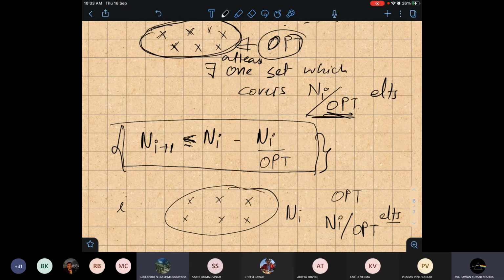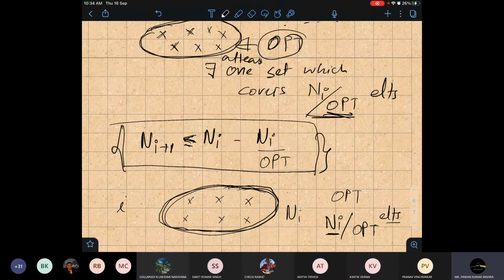For example, if 1, 2, 3, 4 are already covered and the next set is that set, it will not cover anything new. No, I am talking about ni, those elements not covered yet, and whichever sets we currently have in hand will obviously cover these elements which are not covered yet. Do you agree? Those are the sets remaining after iteration i.